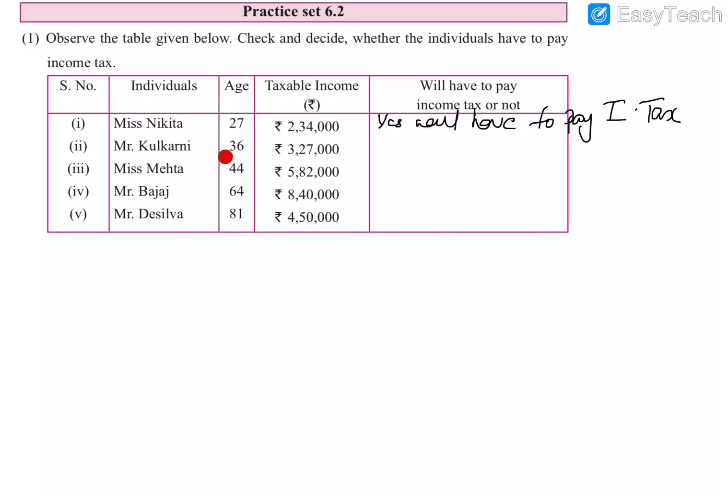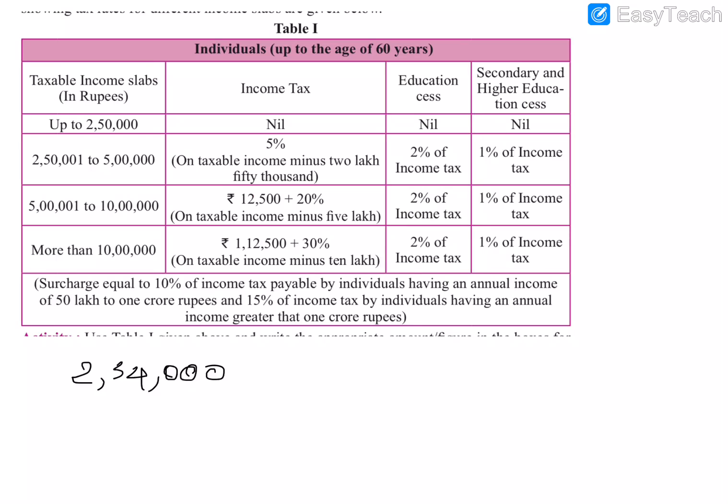Mr. Kulkarni, age is 36. He is also below 60, so he will be in table 1, and his income is 3,27,000. So Kulkarni is in table 1 since his age is below 60 years and his income is 3,27,000. Which slab will he be in? He also will be in the second slab since 3 lakh lies between 2.5 lakh and 5 lakh. So Kulkarni is in the second slab of table 1.